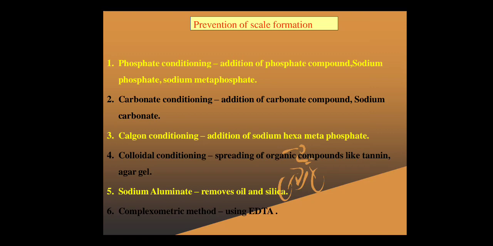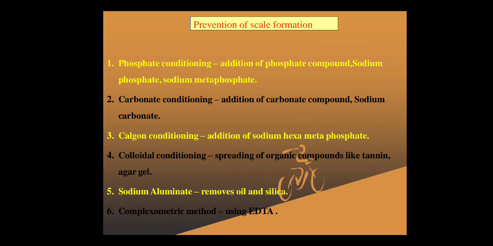Colloidal conditioning is spreading of an organic compound like tannin. Tannin and agar gel form a layer on the scale forming material in colloidal conditioning, which avoids the formation of scale. Sodium aluminate removes oil and silica, and in the complexometric method, using EDTA you can prevent the formation of scale.